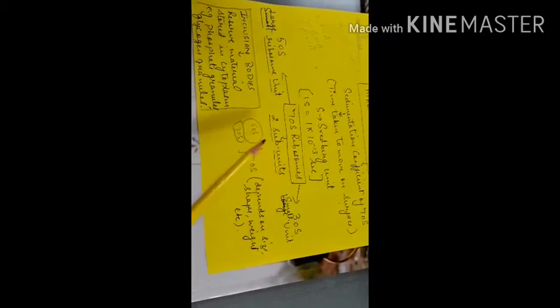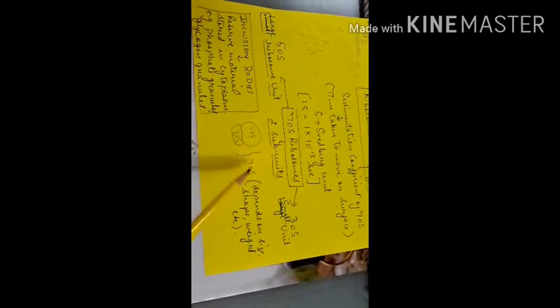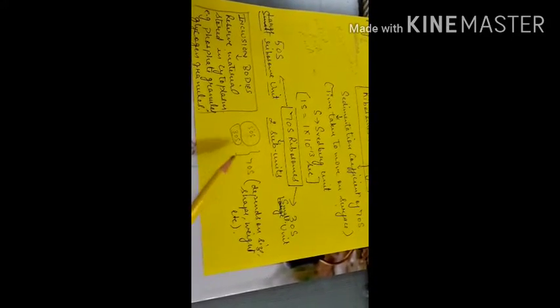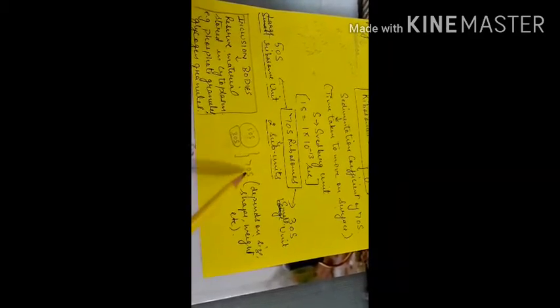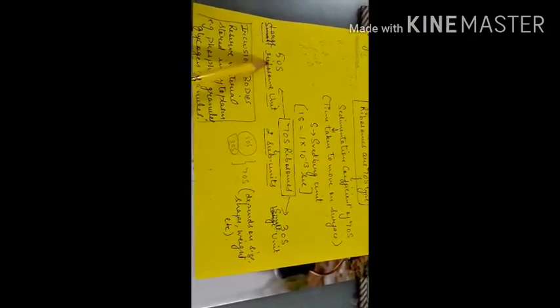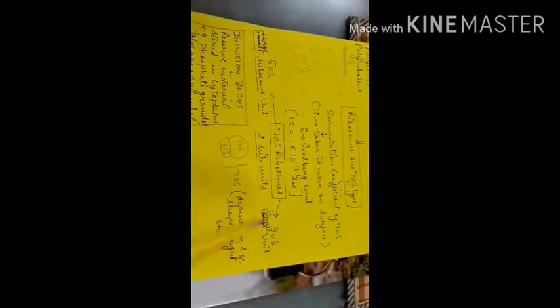That's why it is not 80S. We consider this 50 plus 30 as 70S because its size, shape and weight decrease a little. So 50S is the large ribosome unit and 30S is the small unit. I hope it's clear.